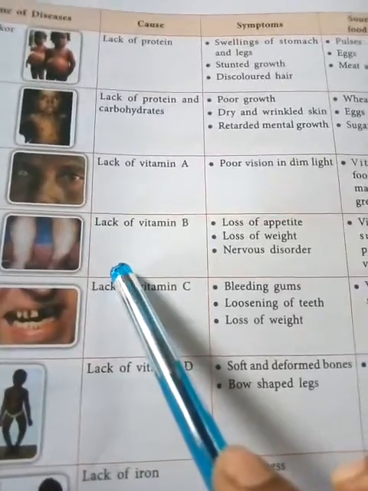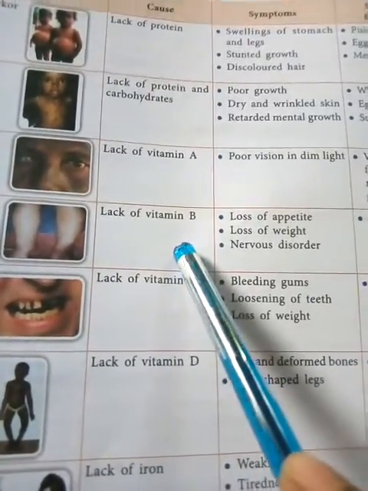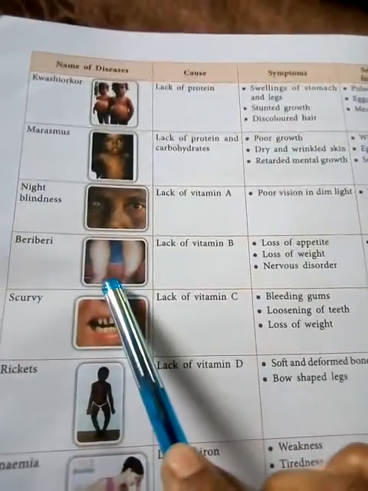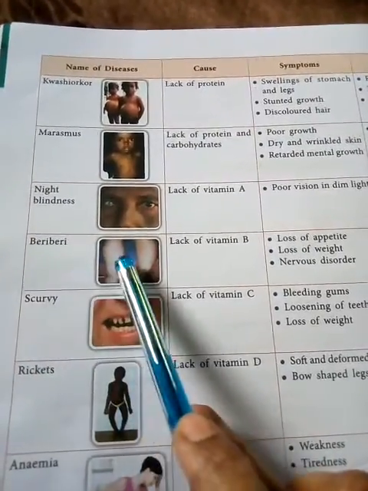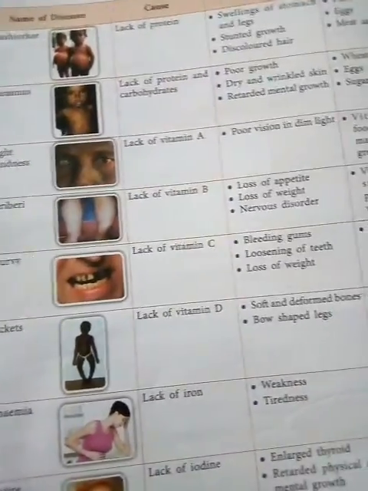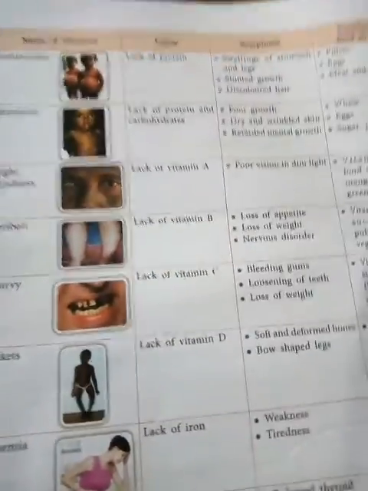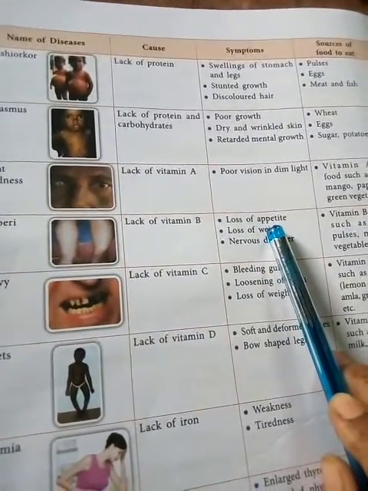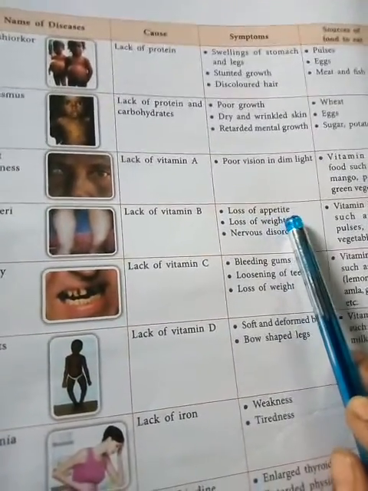Third one, lack of vitamin B. This disease, beriberi. See, beriberi disease is caused due to lack of vitamin B. So what are the symptoms of that person?